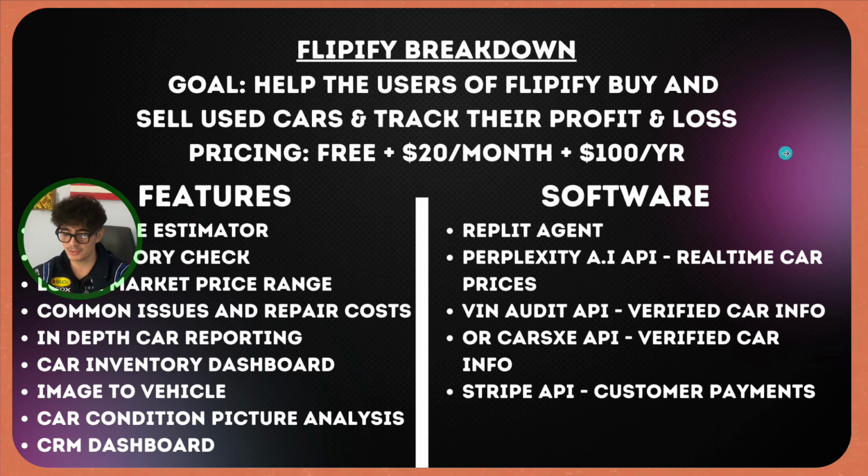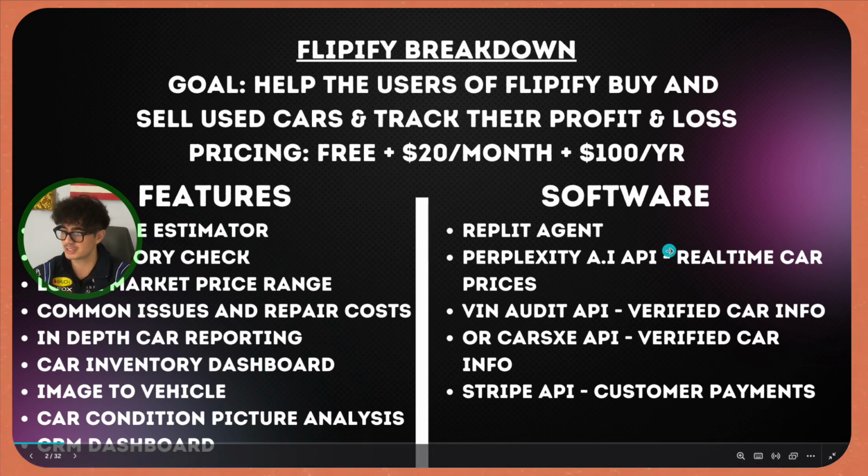And the software we're going to be using to get this done guys is we're going to use the Replit coding agent to actually build out the software. We're going to use the Perplexity AI API to get real-time car prices from multiple different websites across the internet. And then we're going to use one of these special APIs that actually give us verified car information so that we can actually charge our customers per history report. And then we're going to use Stripe to actually receive all of the payments.